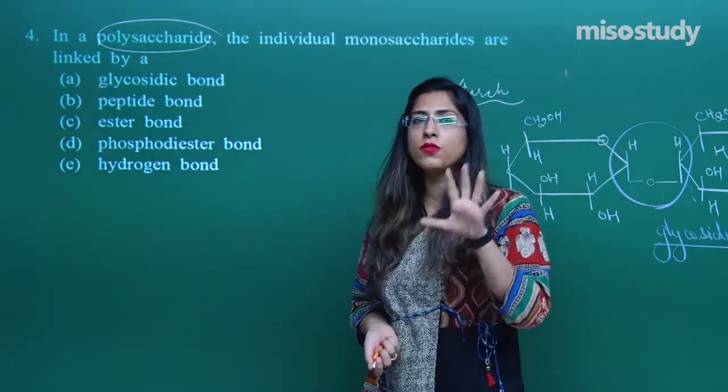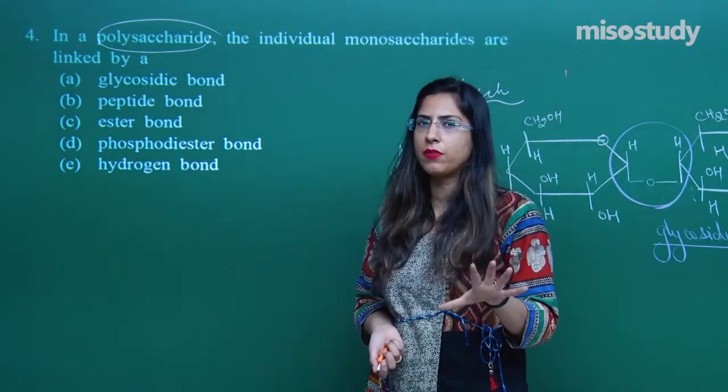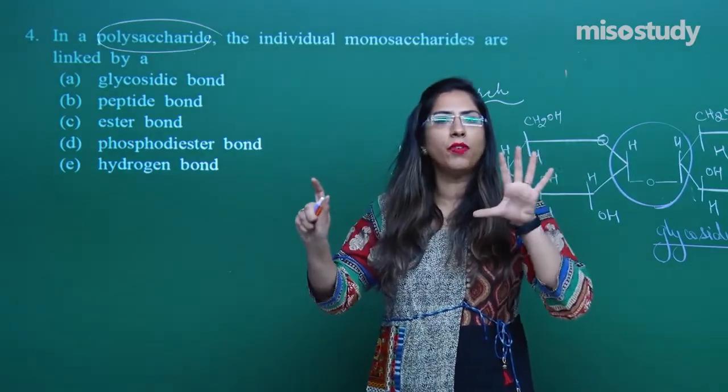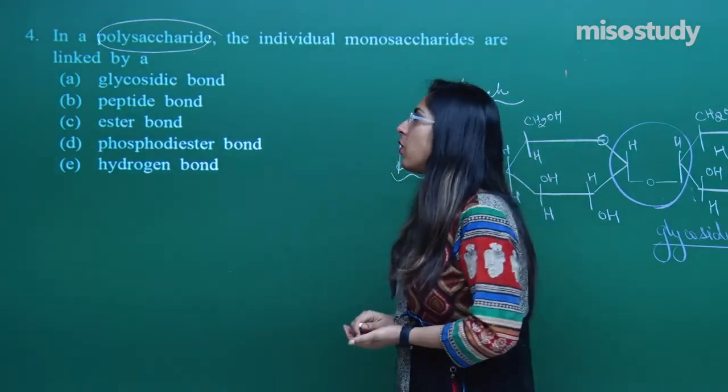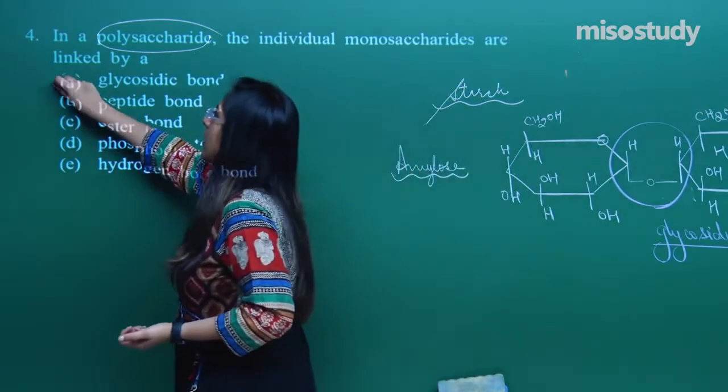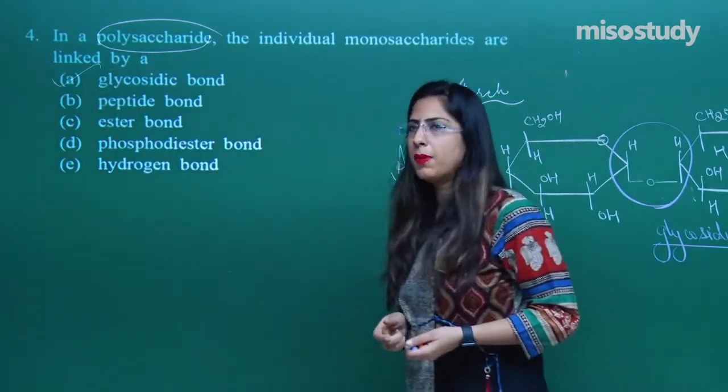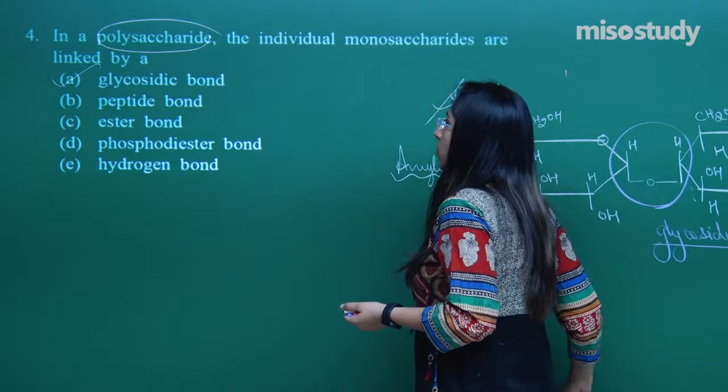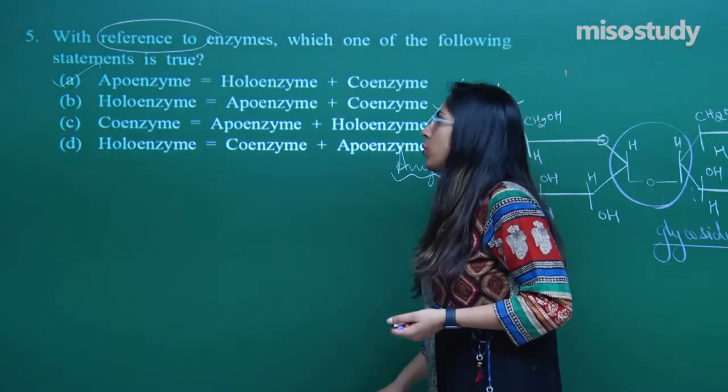Do not get confused, just focus on the concepts which I have given you. One has to attach with one another, right? So the correct option is glycosidic bond, that is option number A for question number 4. Let's look at the next question.